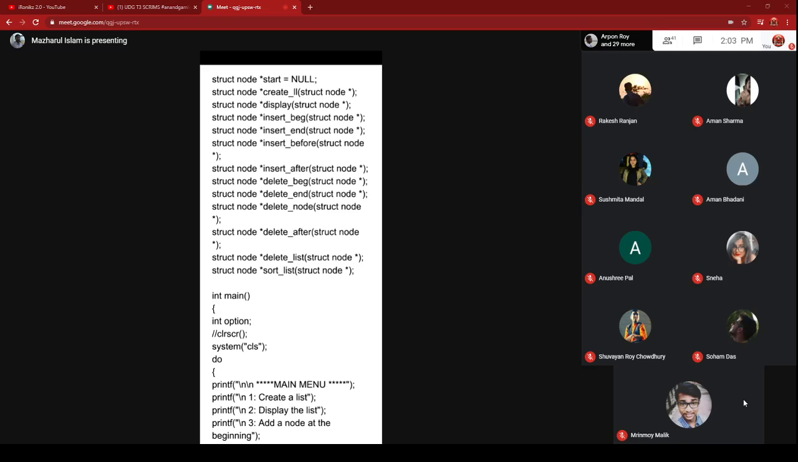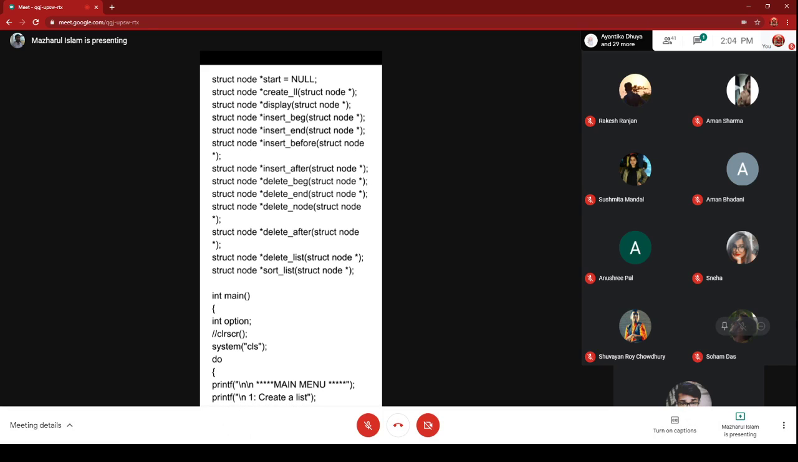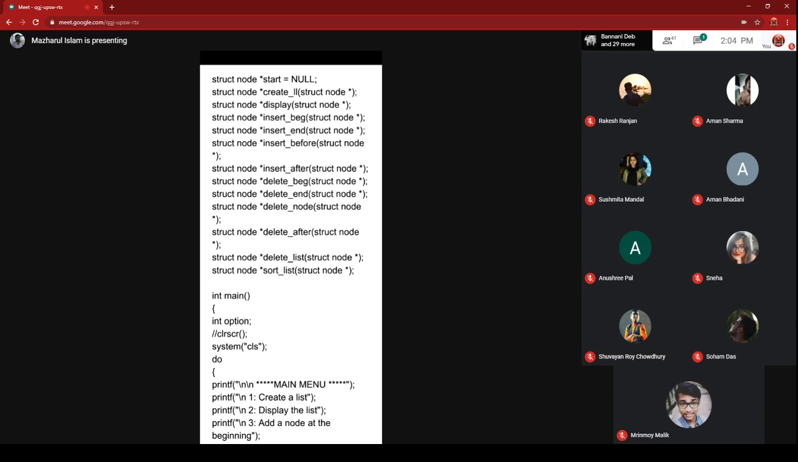These are the prototypes of the functions. Just now, all the functions take only one parameter, the address of the start node. The parameter list of every function takes the address of the first node. That is why struct node star is written here.